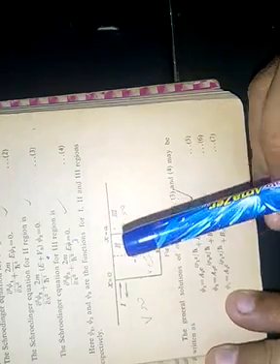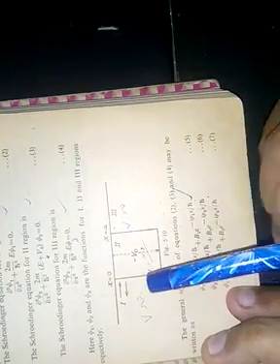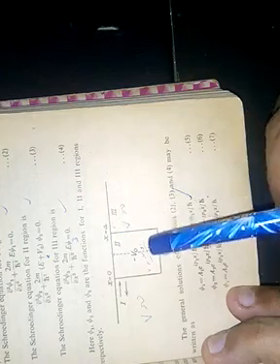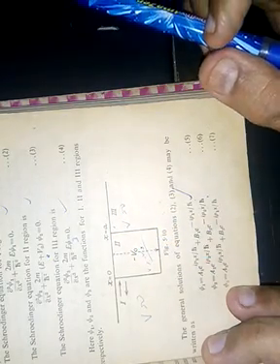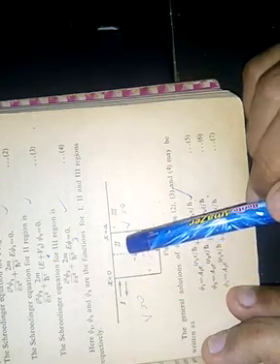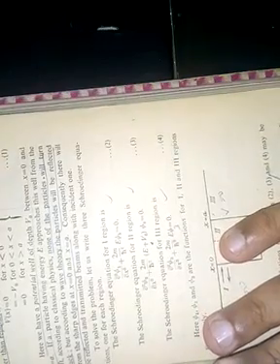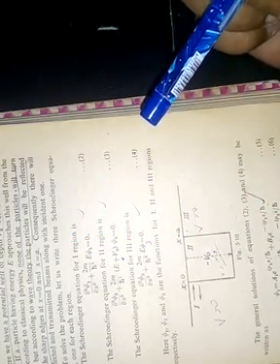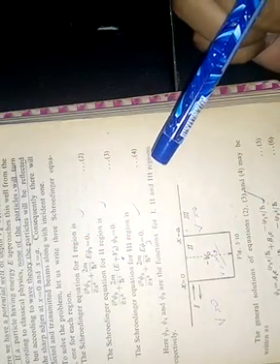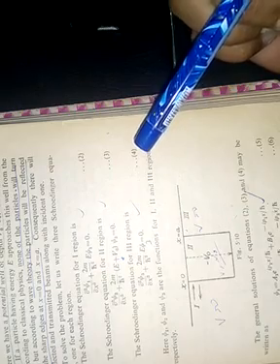Here is the diagram for the potential well. This is x equal to 0, this is x equal to a, and the depth is minus V0. This is the first region, this is the second region, this is the third region. So here the depth of the potential well is V0 and it is between x equal to 0 and a.